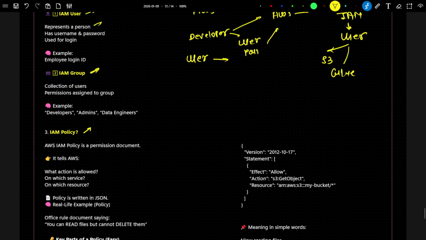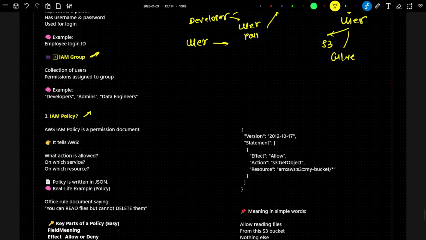And the second is the IAM group. Now generally in a company, you will be having multiple users or multiple developers. Suppose this is developer 1, this is developer 2, this is developer 3. Understand it like three data engineers are there. Now for these three data engineers, the same kind of access is required, like they want to access S3, they want to access Glue, they want to use Lambda, and so on.